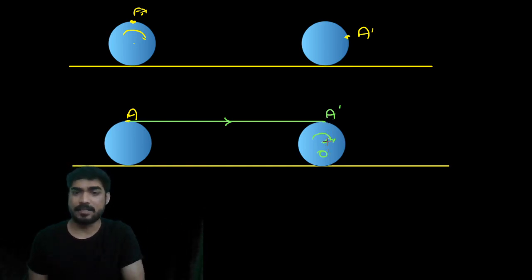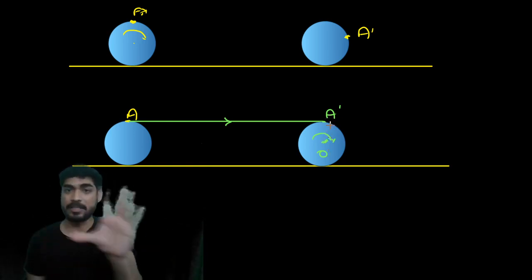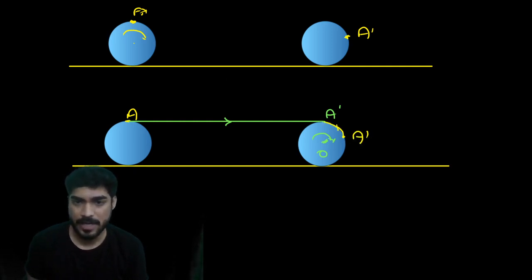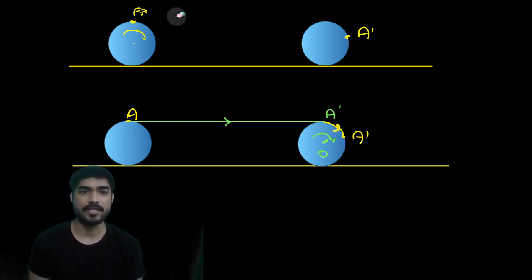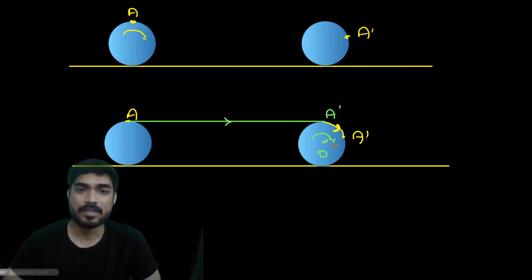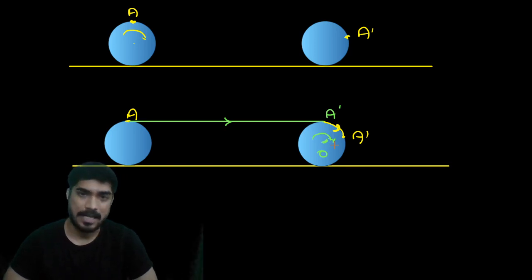Then I rotated it at that place only. No translation, only rotation. So it will now move to here, A to A dash. So translation plus rotation. Is it clear to you? A translated to here and then it rotated. So my friend, any motion can be converted into translation plus rotation.